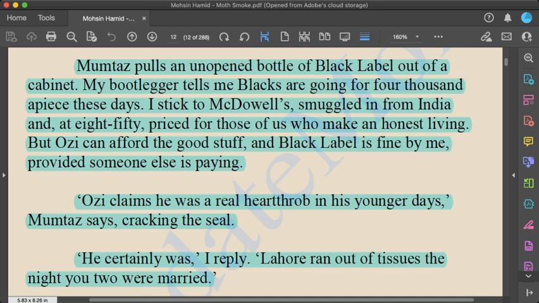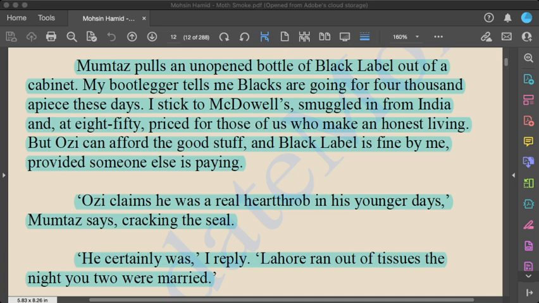I stick to McDowell, smuggled in from India, at a fifty price for those of us who make an honest living, but Uzi can afford the good stuff, and Black Label is fine for me provided someone else is paying. Uzi claims he was a real heartthrob in his younger days, Mumtaz says, cracking the seal. He certainly was, I reply. Lahore ran out of tissues the night you two were married.